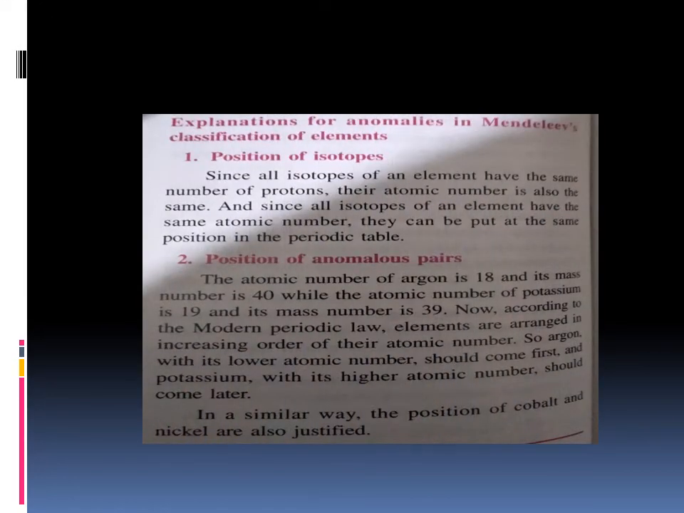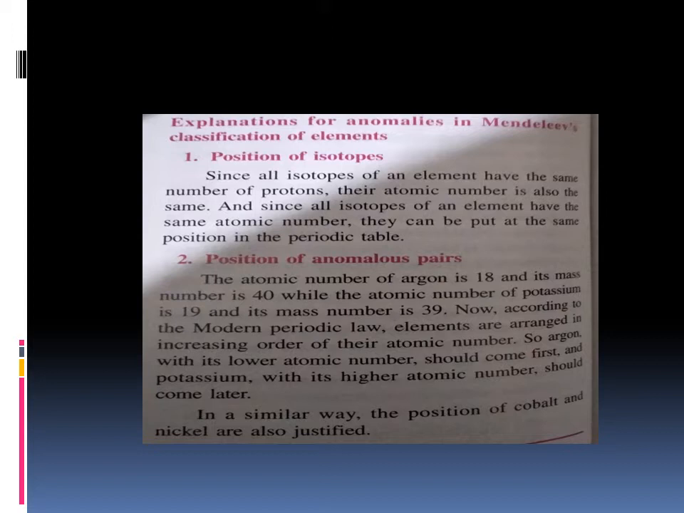Here we have the explanations for anomalies in Mendeleev's classification of elements. Position of isotopes. Since all isotopes of an element have the same number of protons, their atomic number is also the same. And since all isotopes of an element have the same atomic number, they can be put at the same position in the periodic table. Mendeleev classified the elements according to their increasing atomic mass, so he was not able to find a position for isotopes.